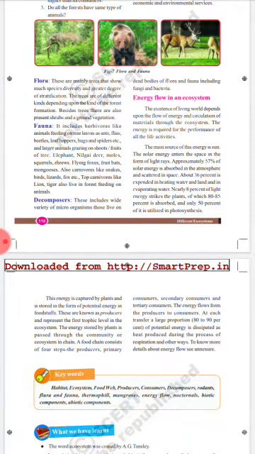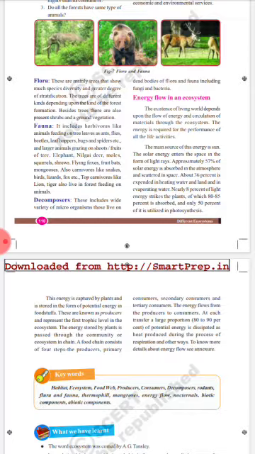These are mainly trees that show much species diversity and greater degree of stratification. Fauna includes herbivores, animals feeding on the tree leaves, such as ants and flies, beetles, leafhoppers and bugs and spiders, etc. And elephant, nilgai deer and moles, squirrels, shrews and flying foxes and fruit bats and mongooses. And also carnivores like snakes, birds and lizards, fox, etc. And top carnivores like lion and tiger can also live in the forest, feeding on animals.